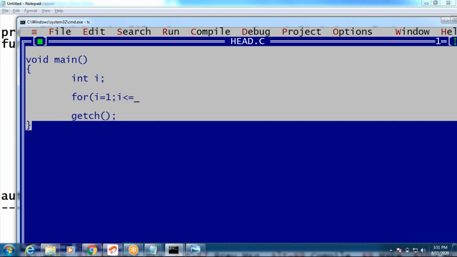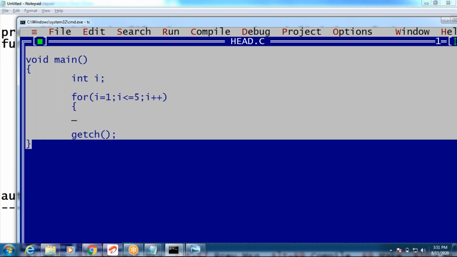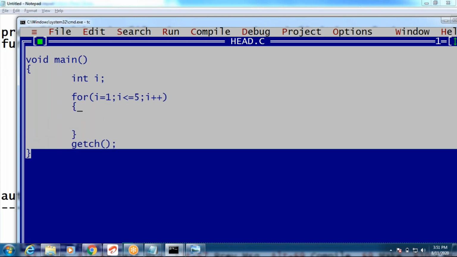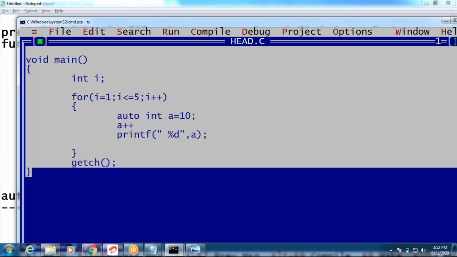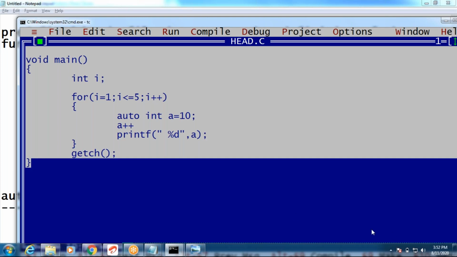Can I declare one variable? Yes, guys. Now I am declaring one variable. Auto. See this. I will write auto int a equals 10. Print the a value. If I change to static also, what is the difference? Percent d, print the a value, guys. Okay. Now I am writing a plus plus. Now see this. How many times will this loop execute? 5 times, guys. What is the a value, guys? A is 10. Right? Which value will be printed? Right?